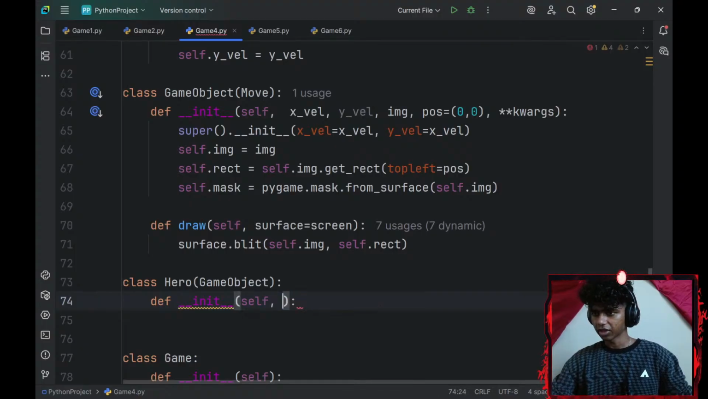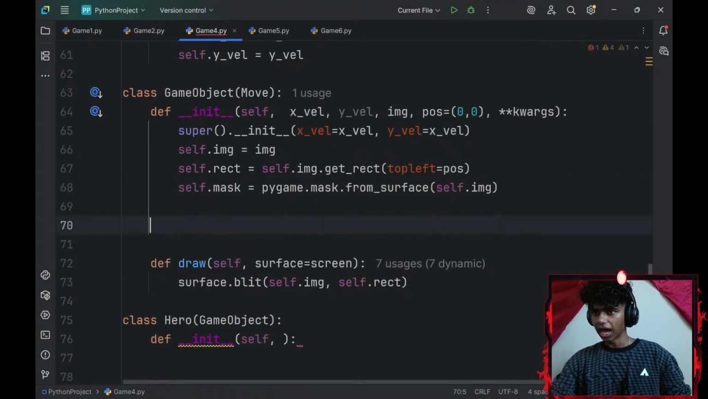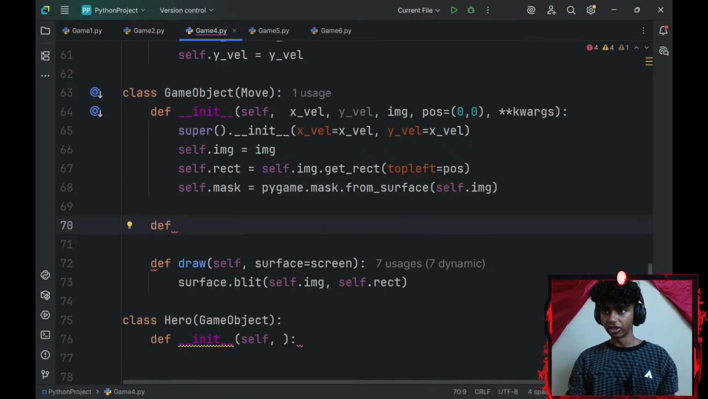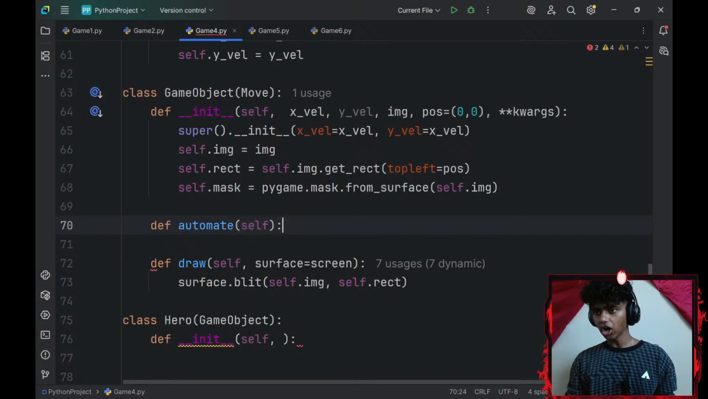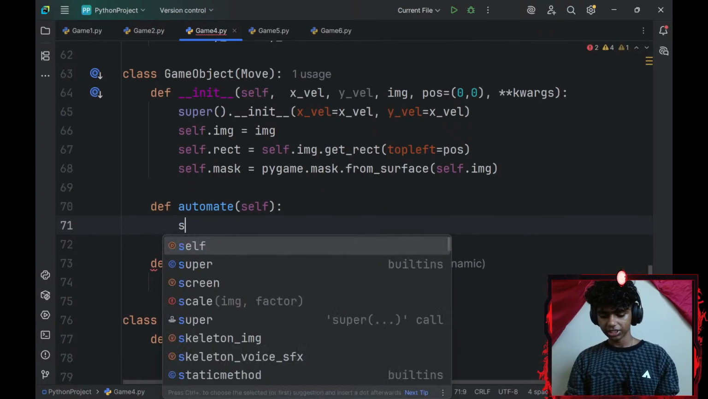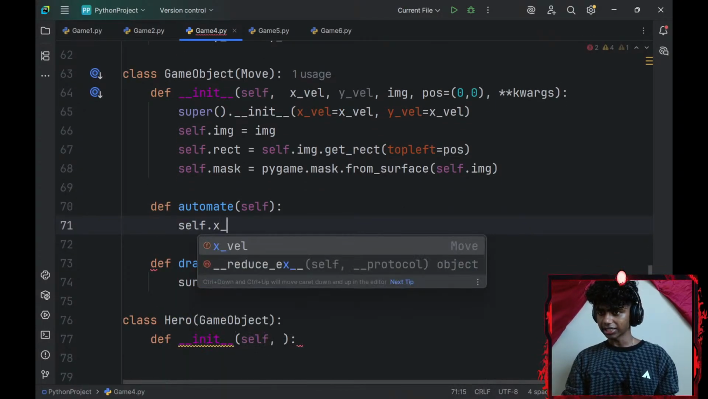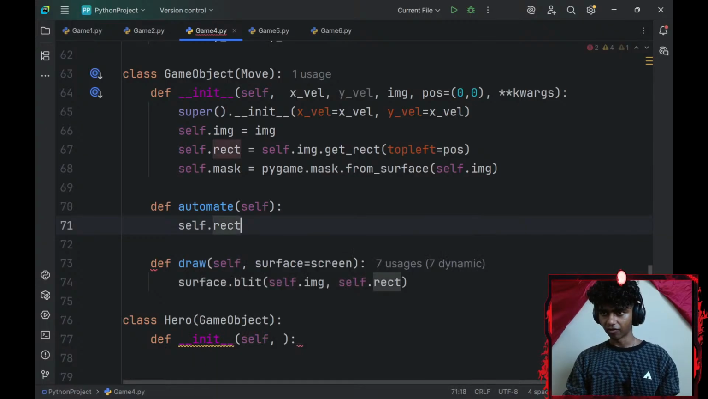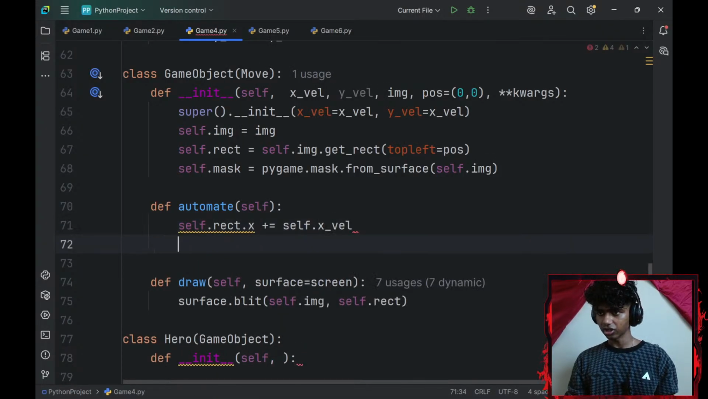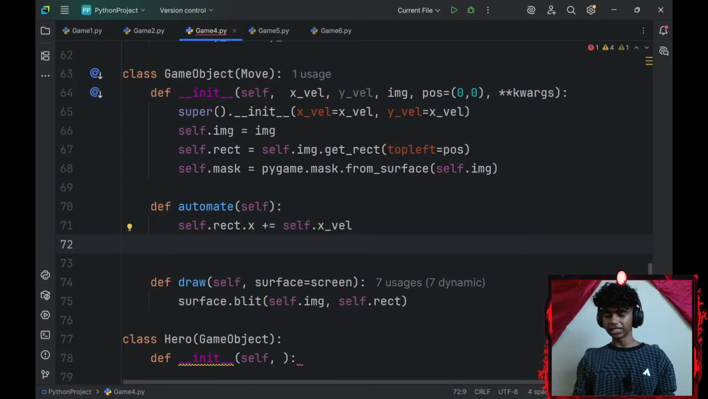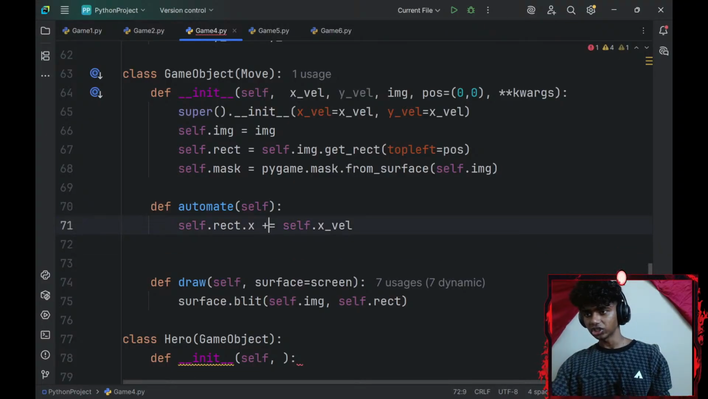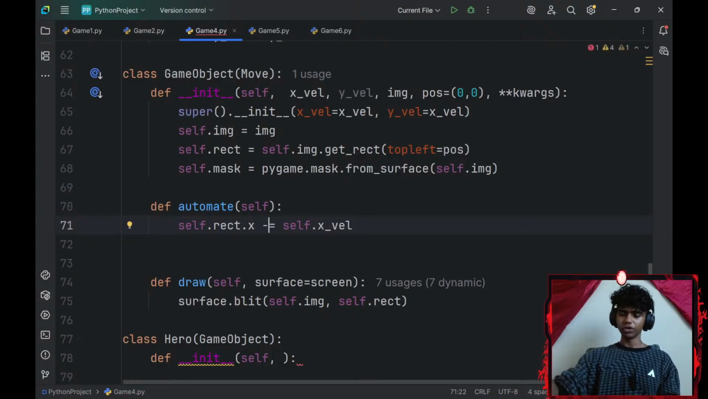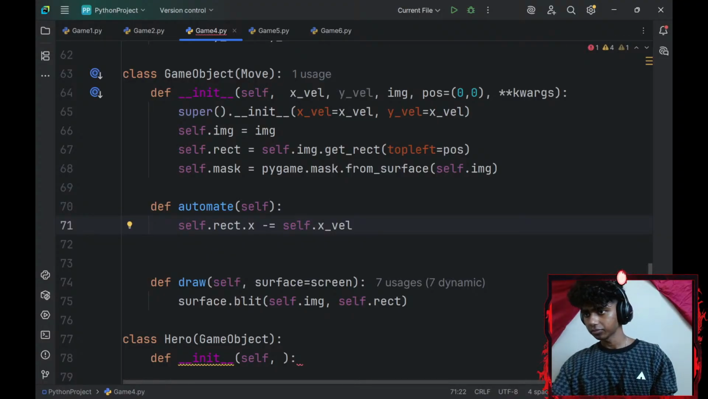So before I do that, let me just add my automate method to my game objects class. So I'll go with automate. Okay, so for automating my object, I'll go with self.rect.x-axis, I'll increase that by my self.x-axis_velocity. This is basically gonna automate my object. I will change this to minus because my player is going to be moving to the right side.